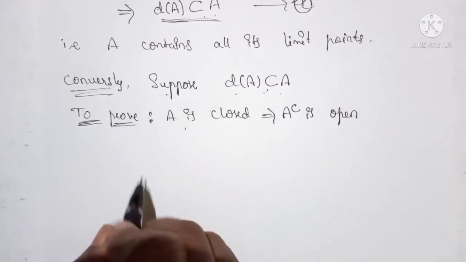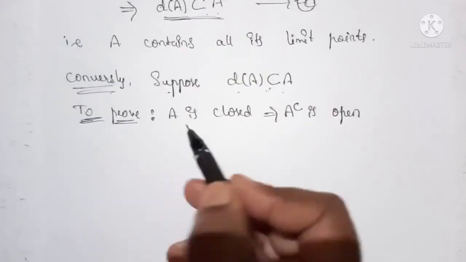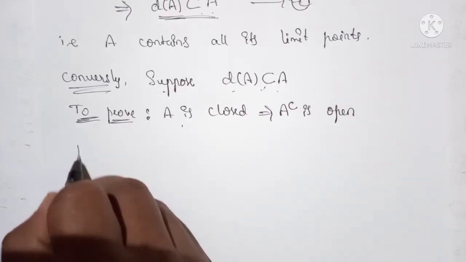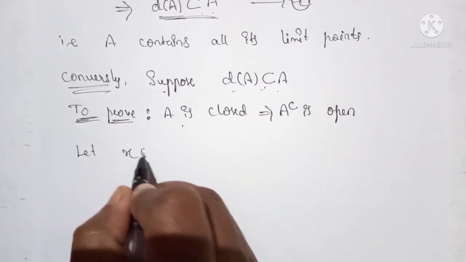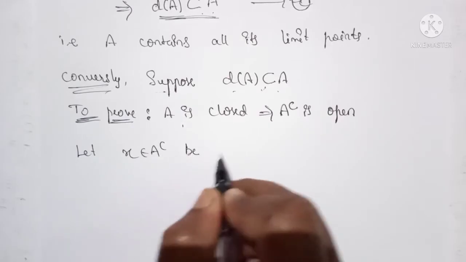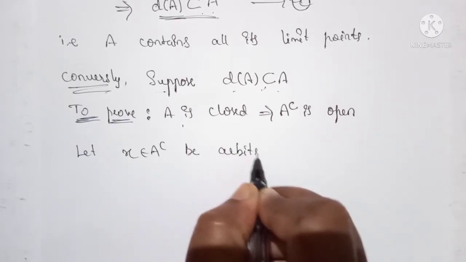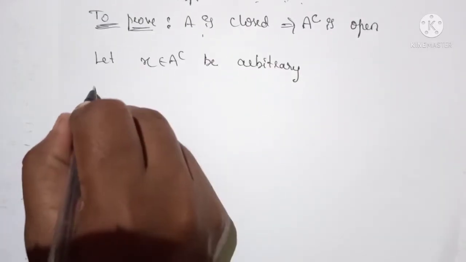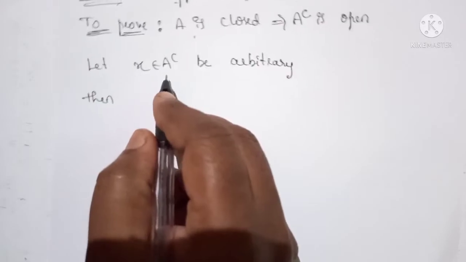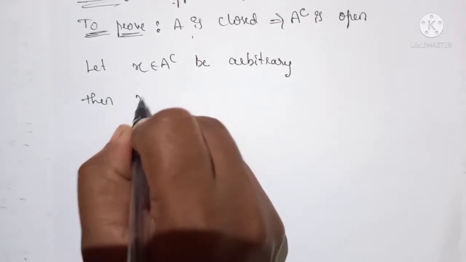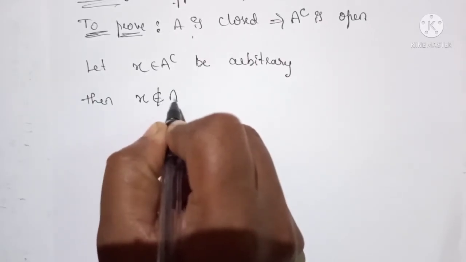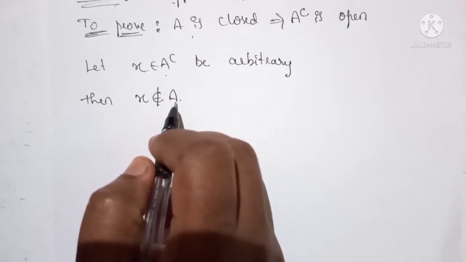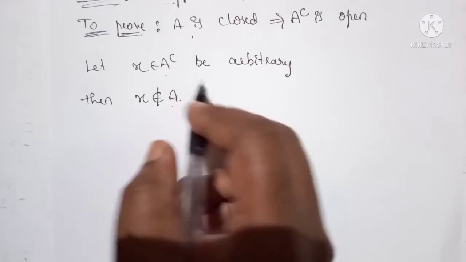Since A complement is open, A is closed. Now let x belong to A complement be an arbitrary element. Since x belongs to A complement, it implies that x does not belong to A, because A and A complement are disjoint sets.